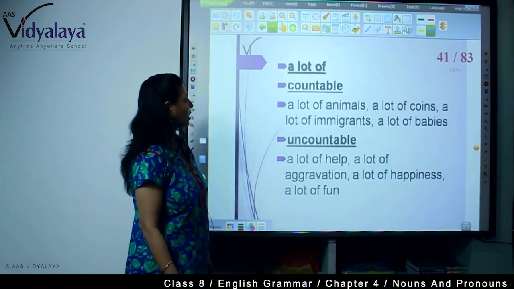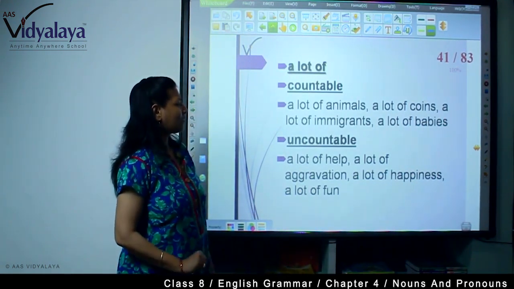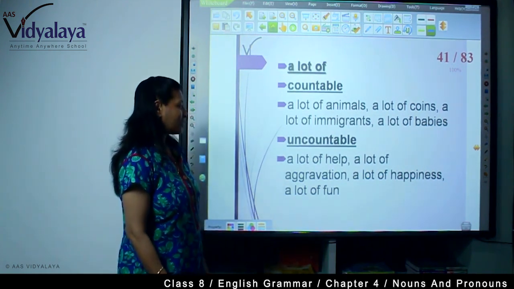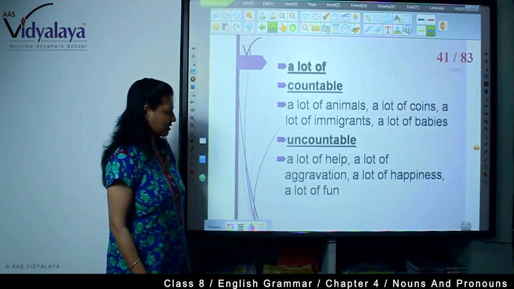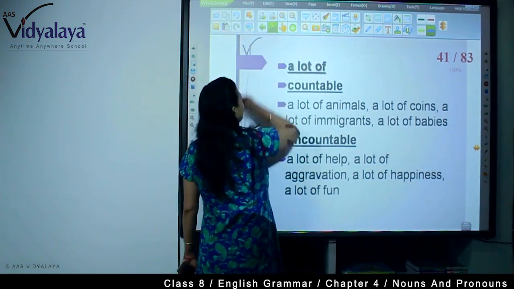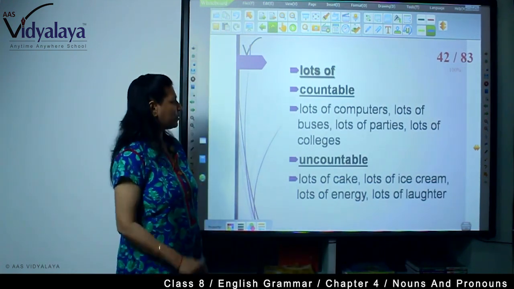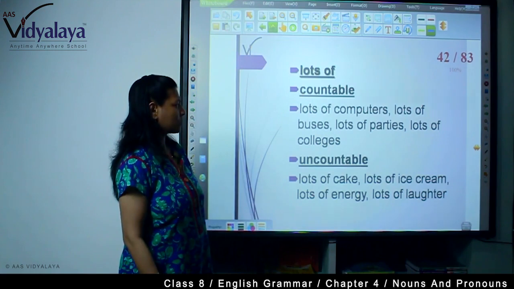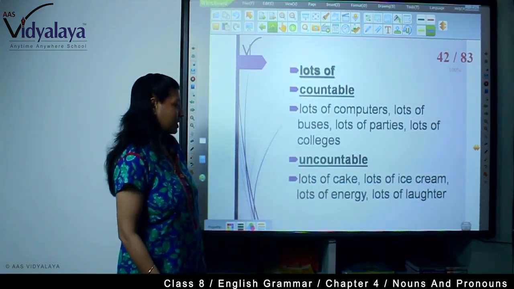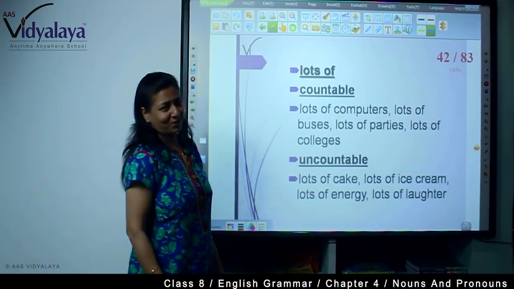A lot of, countable: a lot of animals, a lot of coins, a lot of immigrants, a lot of babies. And uncountable: a lot of health, a lot of aggravation, a lot of happiness, a lot of fun. Lots of, countable: lots of computers, lots of buses, lots of parties, lots of colleges. And uncountable: lots of cake, lots of ice cream, lots of energy, lots of laughter.